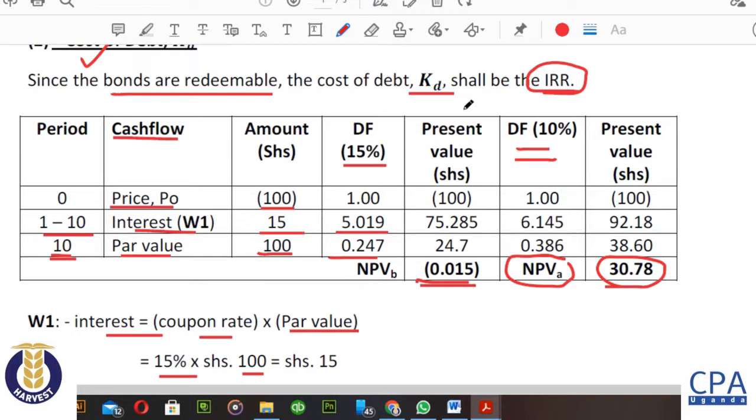So that gives us the present values, these are the figures. And then when I lower the discount rate to 10%, this is the annuity factor and this is the discounting factor in year number 10. These are the present values that I get. Verify these. You can even pause the video and look at the figures and then you continue.